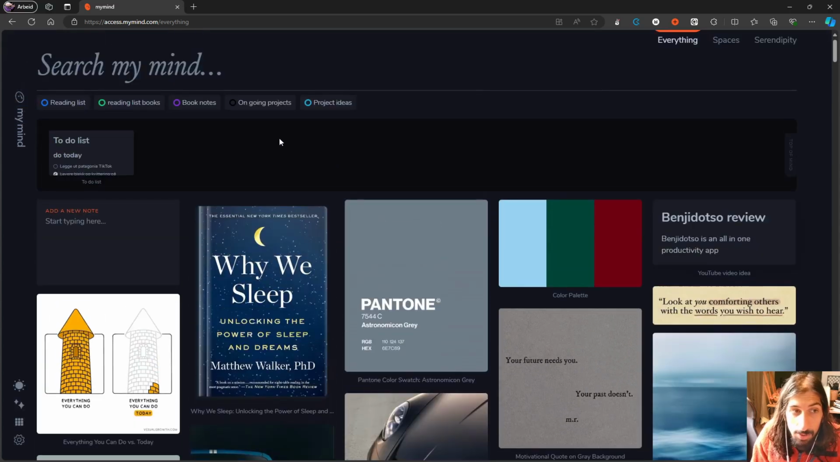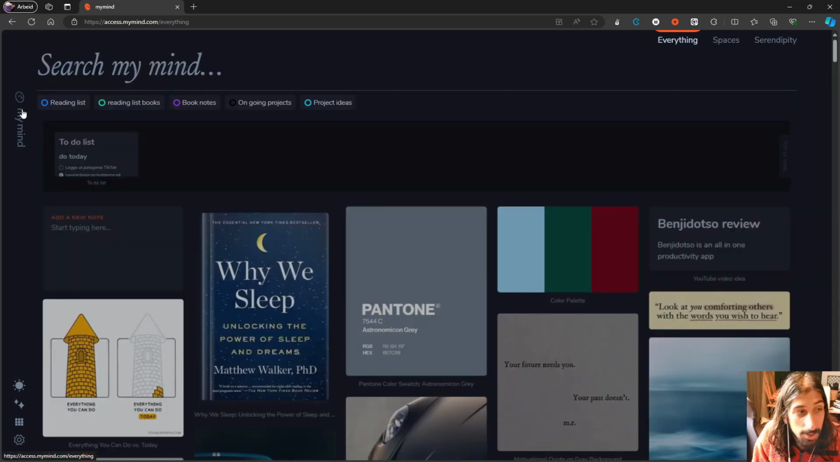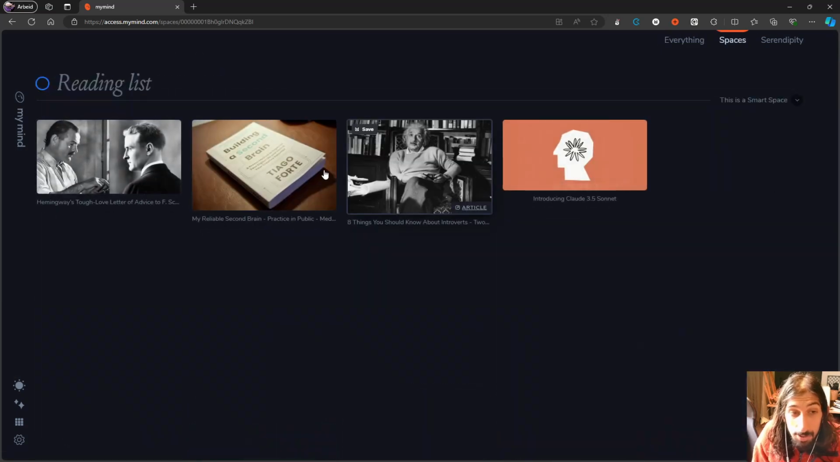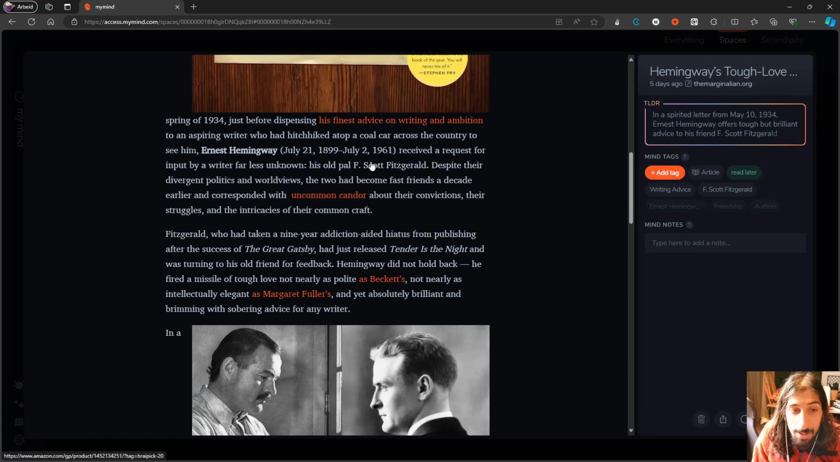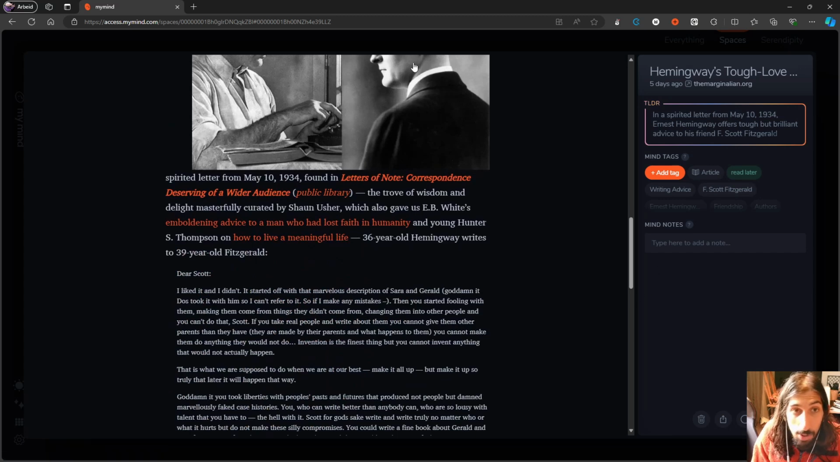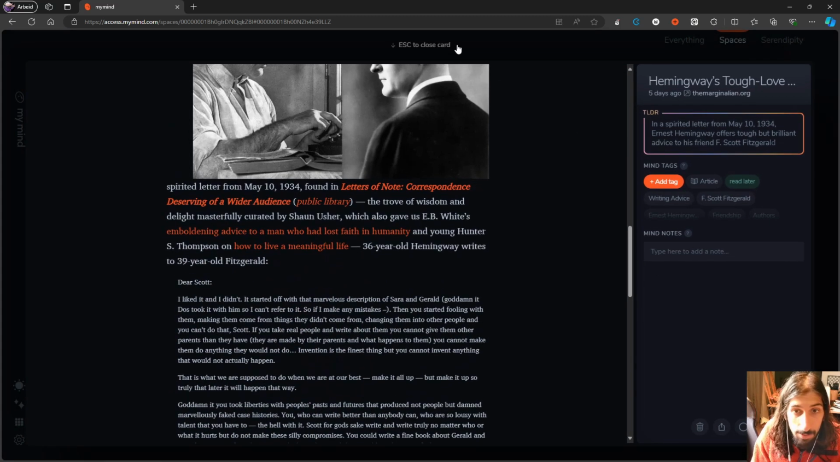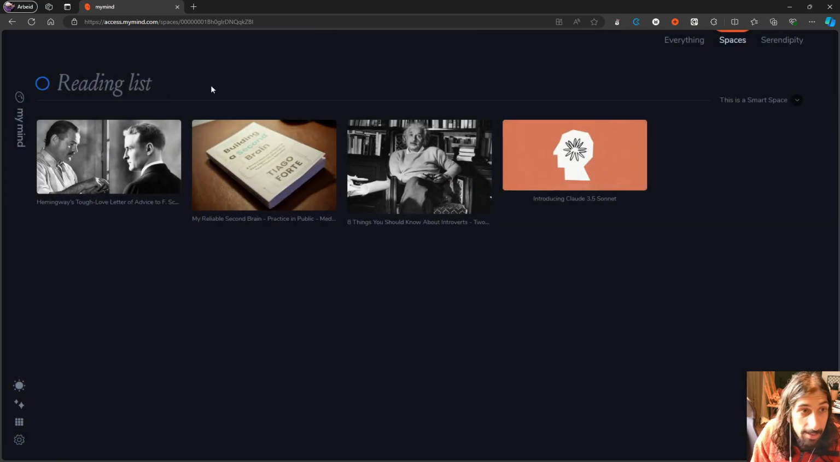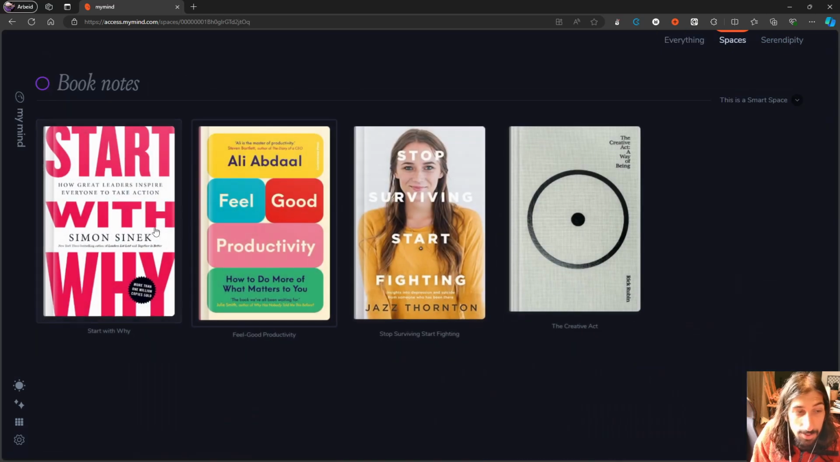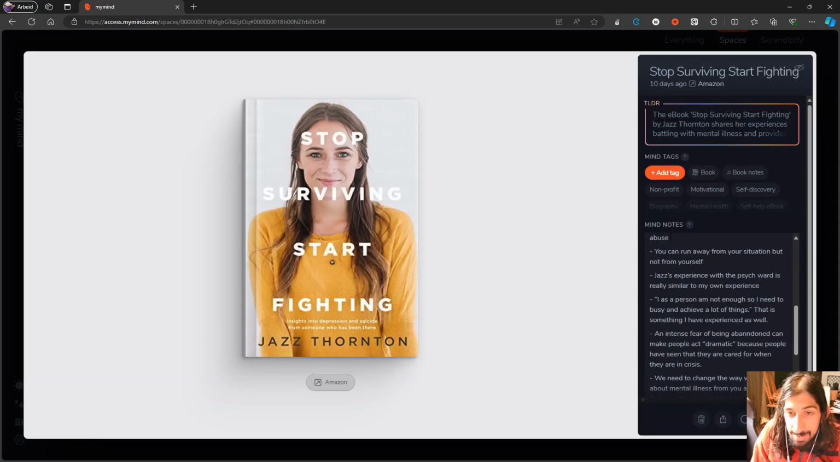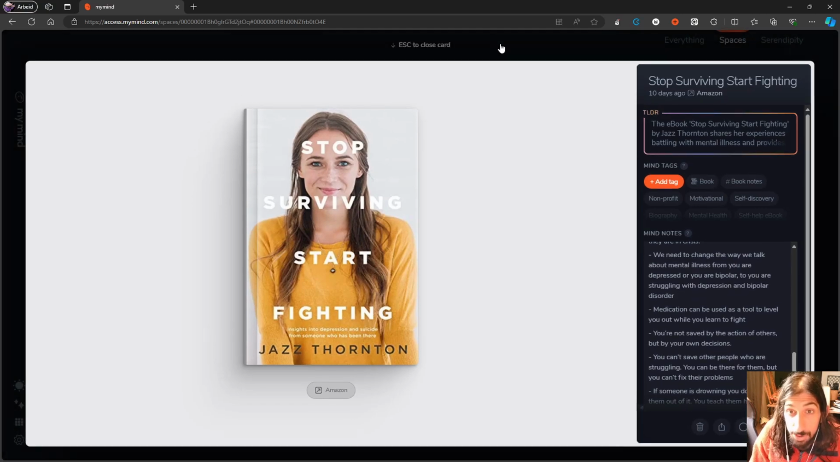and we also have what's called smart spaces, which are basically smart folders where I have my reading list for my books, and my reading list for my articles. I pay for the mastermind plan, which costs 12.90 each month. And here I have the whole article, and I can read through it, and I can put my notes right here in what's called Mind Notes. And this has the read later tag. If I jump into my book notes, you can see that I have actually done that. I take my notes right here, and these are actually searchable.